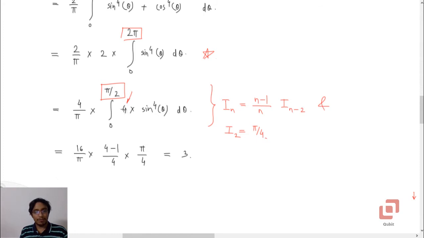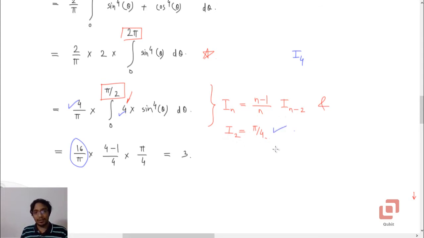So we already have 4 by pi into this 4, which is 16 upon pi, and this is now I4 because the integrand is the 4th power of sine theta. I4 is 3 upon 4 times I2, that is, (n minus 1) upon n into I(n minus 2). You already know this, and I2 is pi by 4.